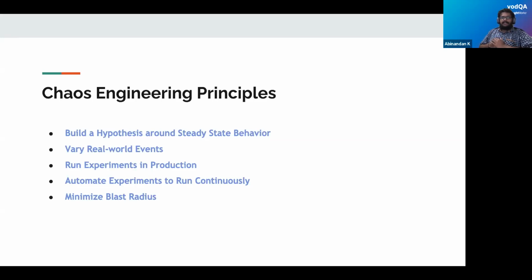So it is recommended to run chaos tests at a time when we see minimal transactions in the application. As part of minimizing the blast radius, we also need to inject failures which will impact only a subset, or a very small group, of our customers or devices. So I hope you got some understanding of the chaos engineering principles. Having said that, we'll move to the next slide.